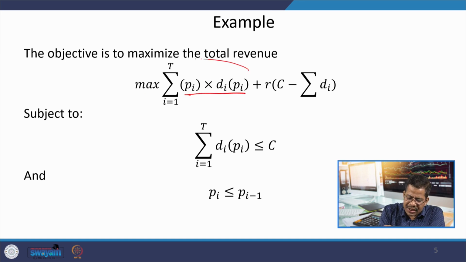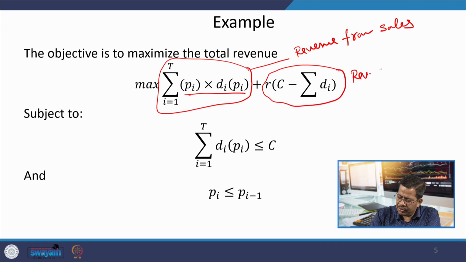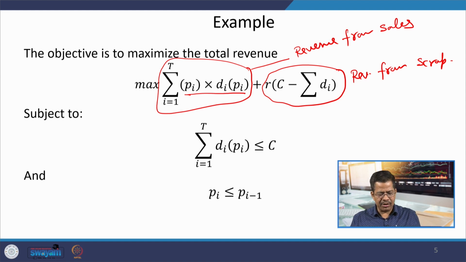One is this component, revenue from sales, and this second part is revenue from scrap. Whatever is unsold is sold as scrap at the rate of 5.